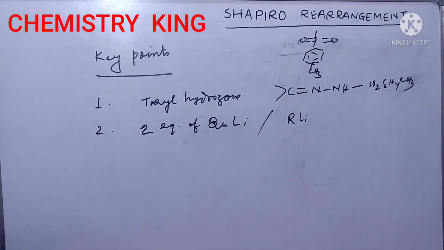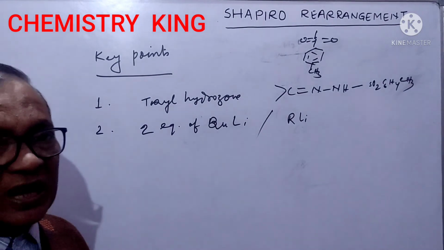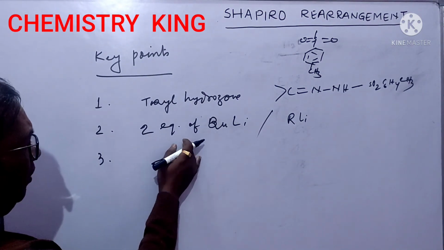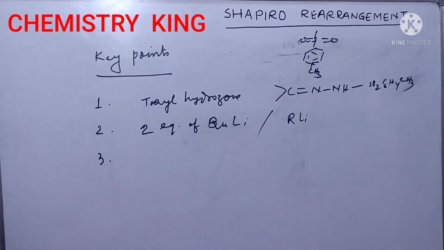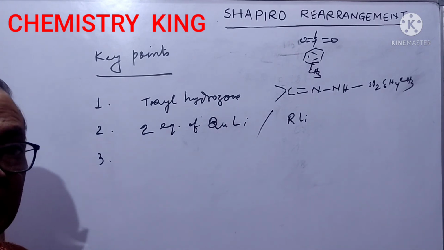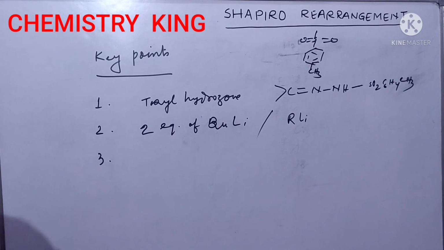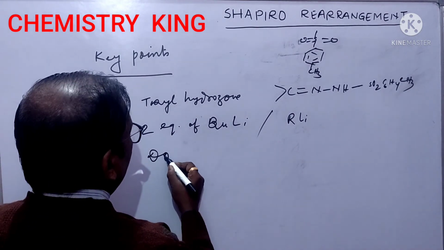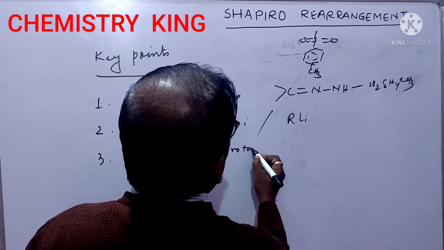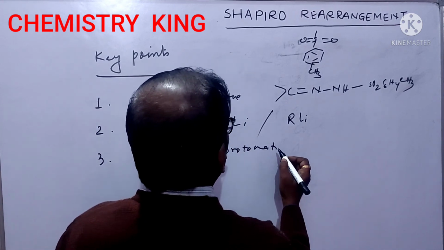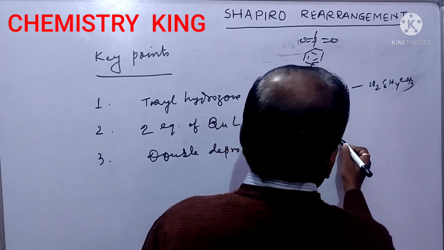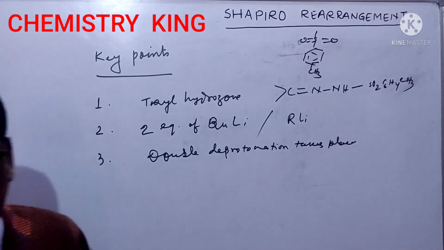From this point, you can decide that it is Shapiro rearrangement. Third, from two equivalents of base you can conclude that double deprotonation takes place here.